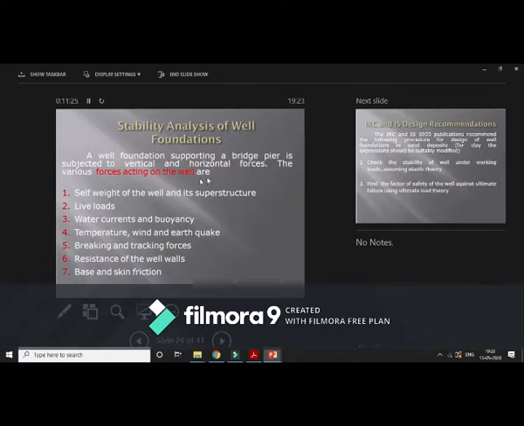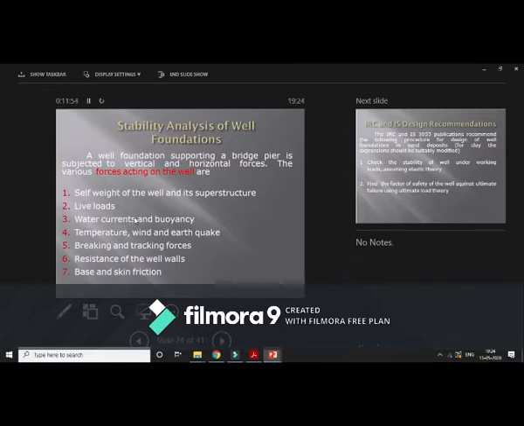The various forces acting on well are as below: self weight of the well and its superstructure, live loads, water currents and buoyancy, temperature, wind and earthquake, braking and tracking forces, resistance of the well walls, base and skin friction. So self weight of well can be very well understood, and superstructure also. Live loads. So it is the live load acting on the superstructure that will be carried to the well foundation.